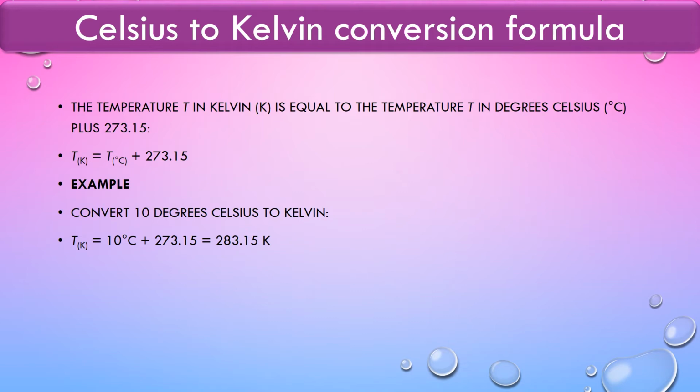To convert the Celsius scale into Kelvin, we need to add 273.15 to the degree Celsius value. Suppose 0 degree Celsius is there. We know the melting point of ice is 0 degree Celsius.